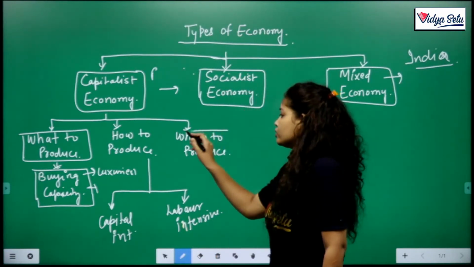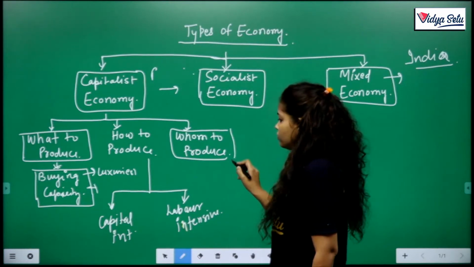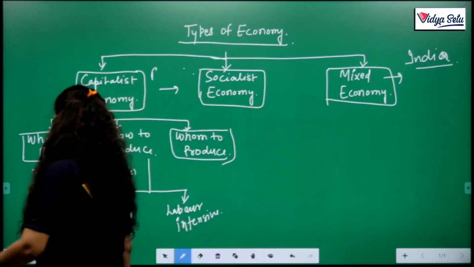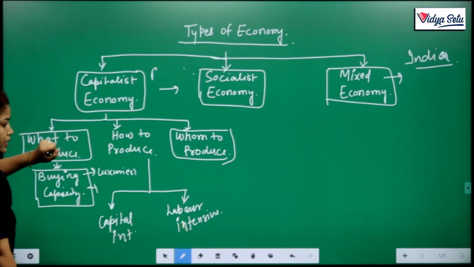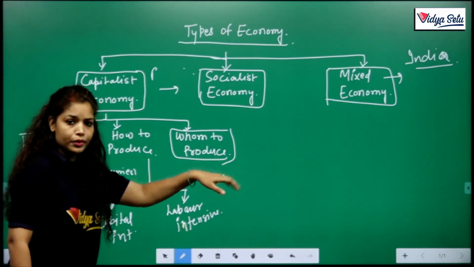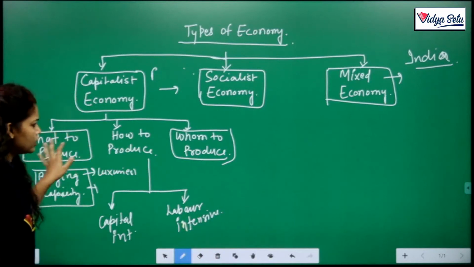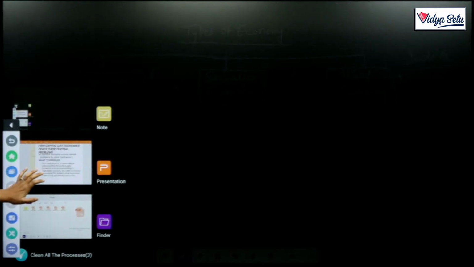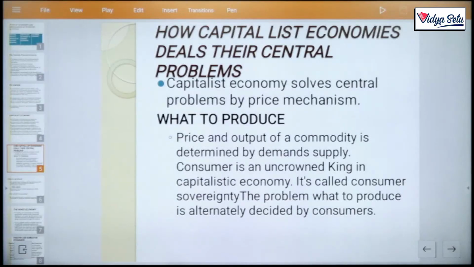For whom to produce? Buying capacity, same as before. What to produce? Whatever has more profit margin, same as before. For whom to produce? Those who have buying capacity. So both are interrelated. We just discussed it, and now we look at our notes.